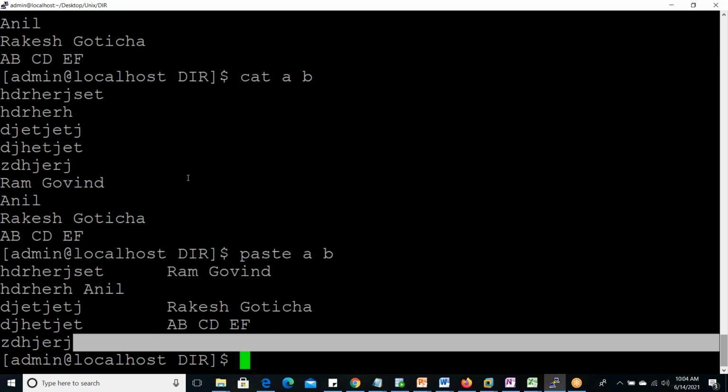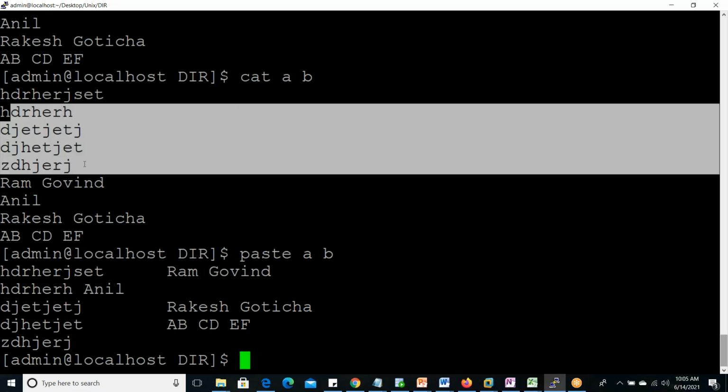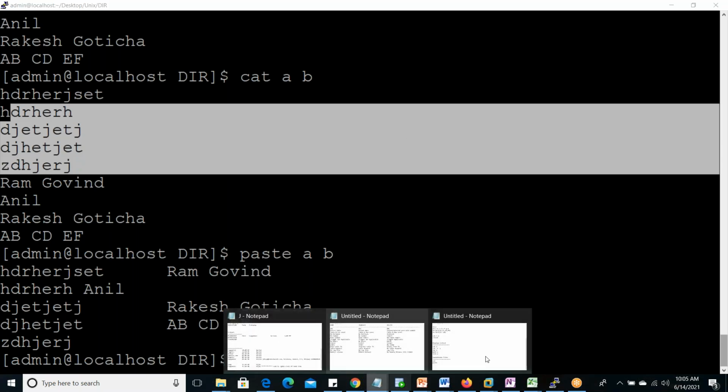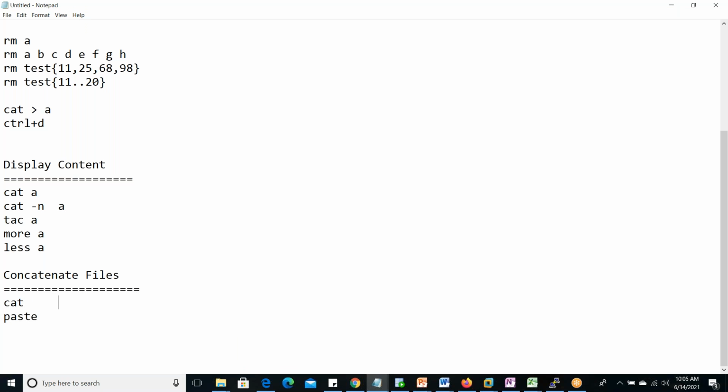If it is paste, this paste also displays combined, which means this is also for concatenation purpose. So what type of concatenation? Vertical concatenation. Vertical means field wise. Field wise it is concatenating and displaying. Another is line wise concatenating and displaying. That is horizontal. So field wise means vertical, line wise means horizontal. Two types of concatenations are there. Cat is horizontal. Paste is vertical.